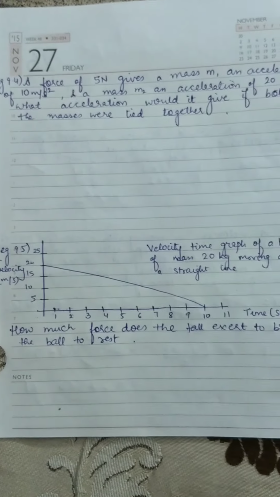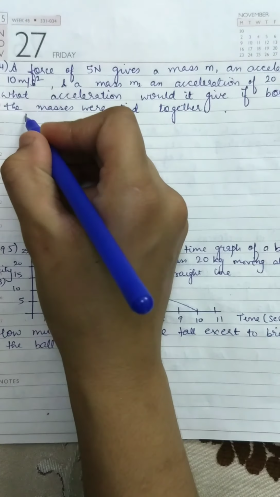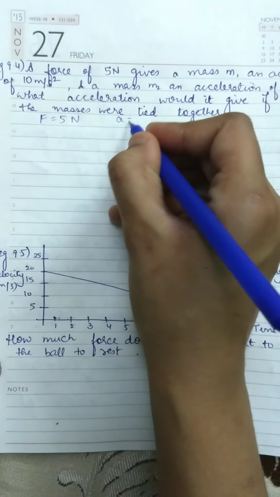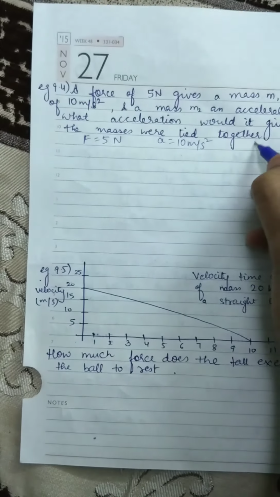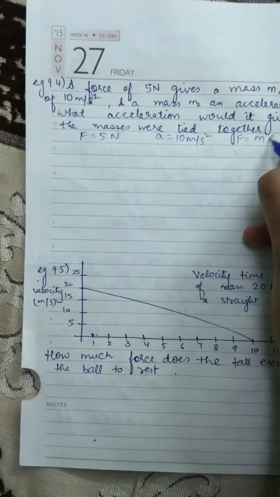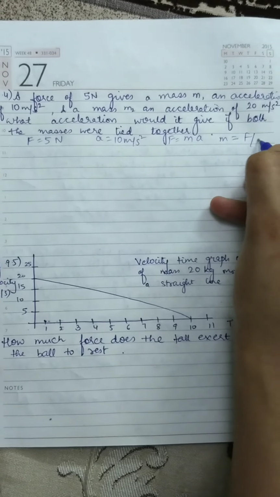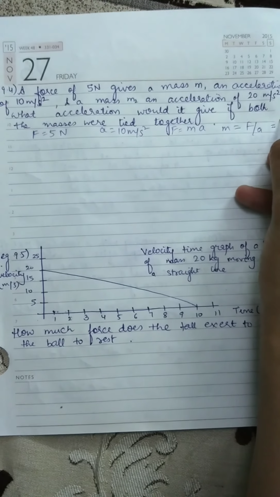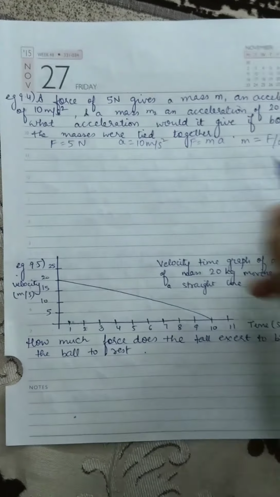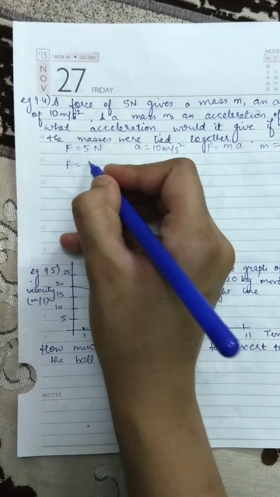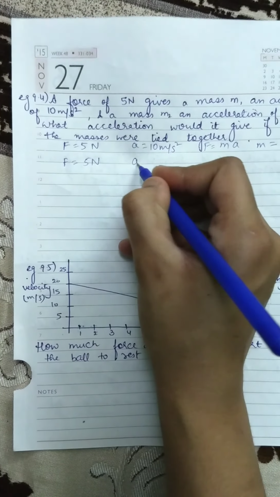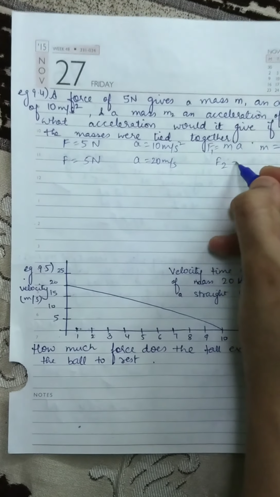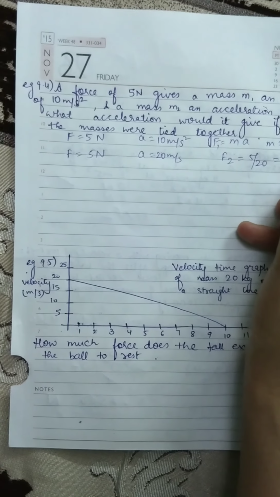Example 4. A force of 5 Newton gives a mass m1 an acceleration of 10 meter per second square. So, F is equals to ma. So, m becomes F by a, which is 5 by 10, 1 by 2 kgs. Second, F is equals to 5 Newton and acceleration of 20 meter per second square. So, m2 becomes 5 by 20, which is 1 by 4 kgs.